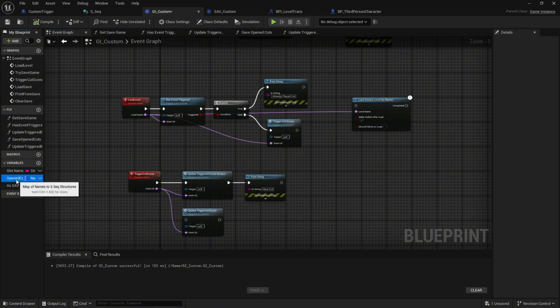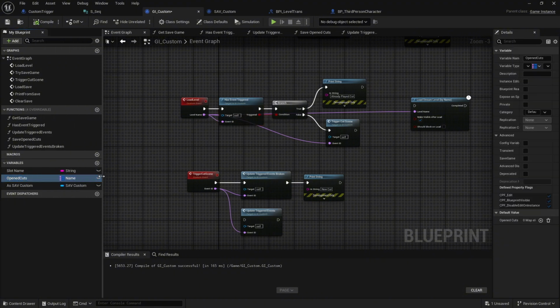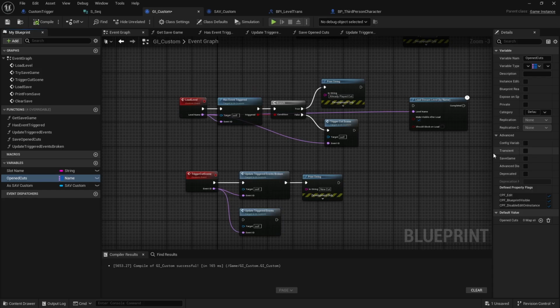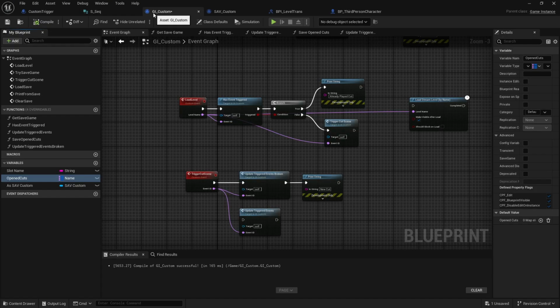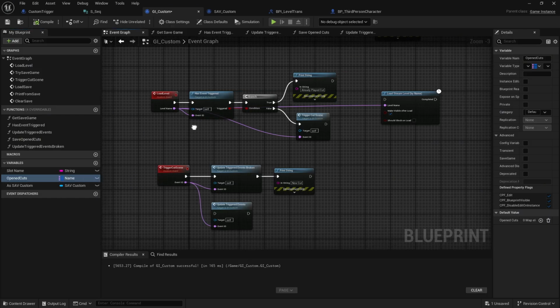So the person used a map of names to a custom structure, and I'm just going to call this open cuts, and this custom structure here is just an array of names. I'm not entirely sure why they use the map, but we'll get into that later.